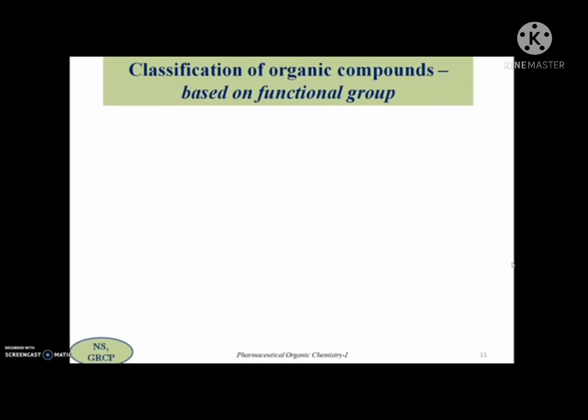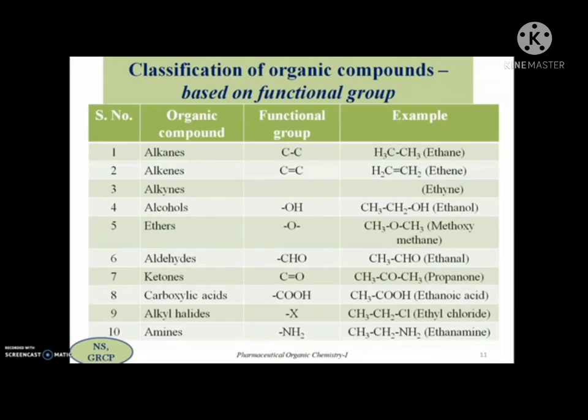Now let us see the classification based on the functional group. These are the major classes of compounds I have given here. First class, alkanes, where the molecule is composed of carbon-carbon single bonds. This was the example: ethane, which has a 2 carbon chain. The second category are the alkenes, where the carbon-carbon double bond is the functional group. So ethene is the example. Like that, for each organic compound category, the functional group and the example are given.